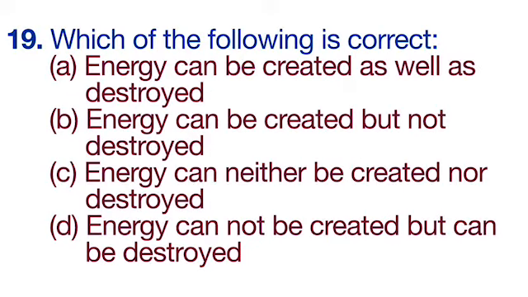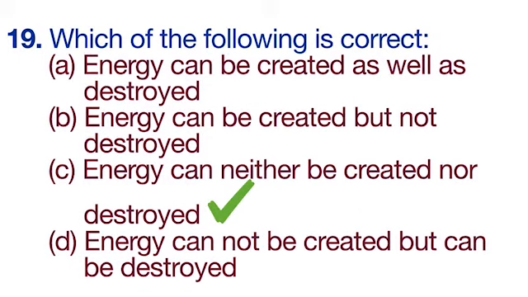19th question is, which of the following is correct? Options are A, energy can be created as well as destroyed, B, energy can be created but not destroyed, C, energy can neither be created nor destroyed, D, energy cannot be created but can be destroyed. The correct option is C, energy can neither be created nor be destroyed, and it is conservation of energy.